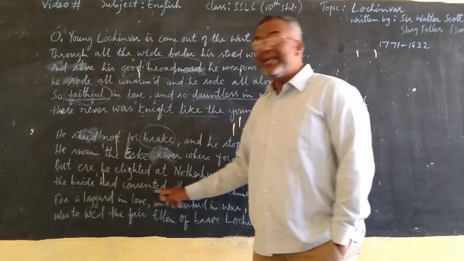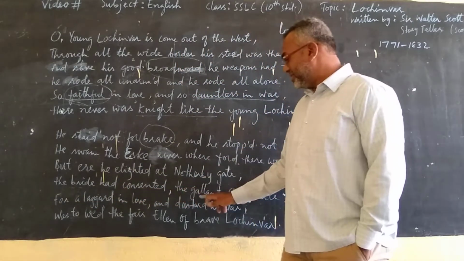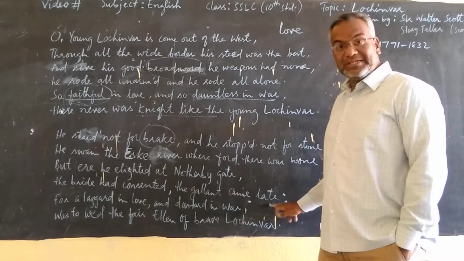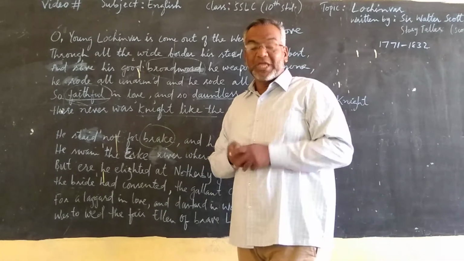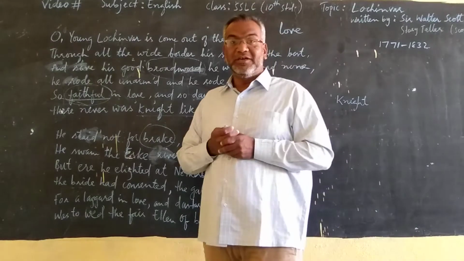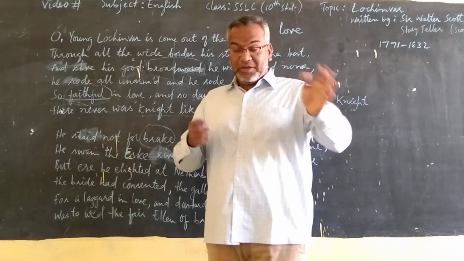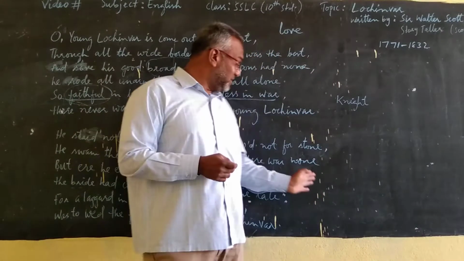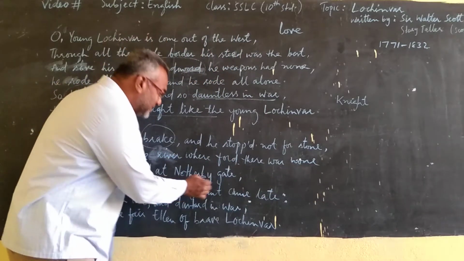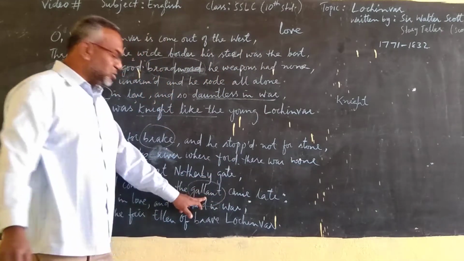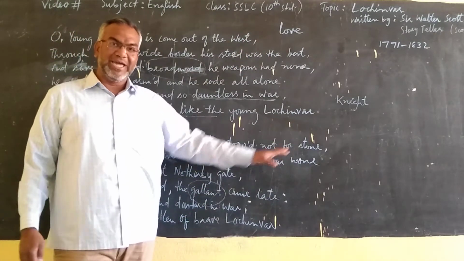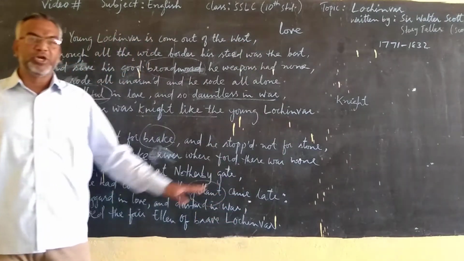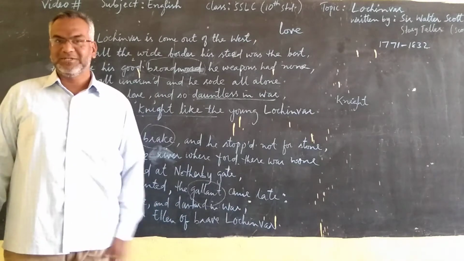The bride had consented. The gallant came late. She had consented. She had agreed. She was ready. Here the poet is saying that the gallant came late. Gallant means very brave. Gallant refers to Lochinvar. The word is used here for Lochinvar. Lochinvar was late.